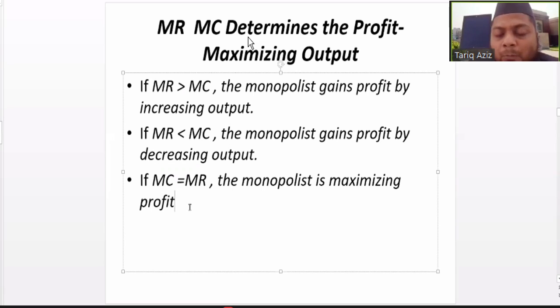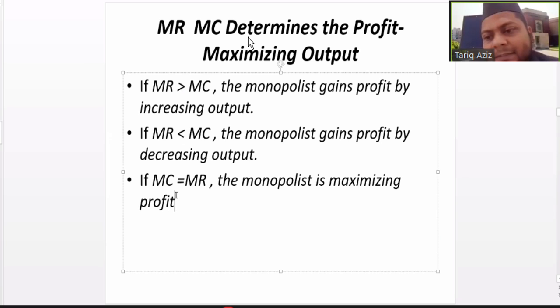For a monopolist, the point where marginal revenue is equal to marginal cost is the point of maximum profit for the firm. See, in a monopoly market, there is only a single firm, and the single firm is producing a single product. So the question here is, how much quantity of the product should be manufactured by that firm, which is a monopoly firm, or a monopolist.